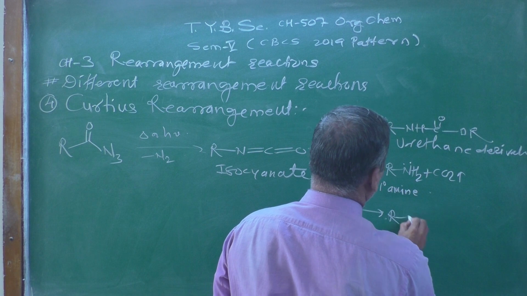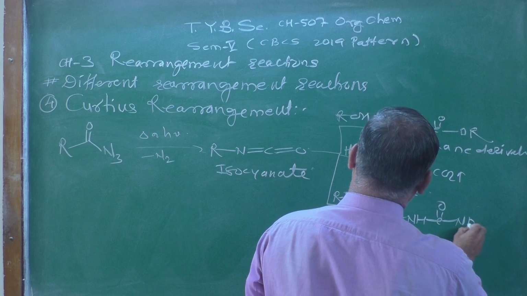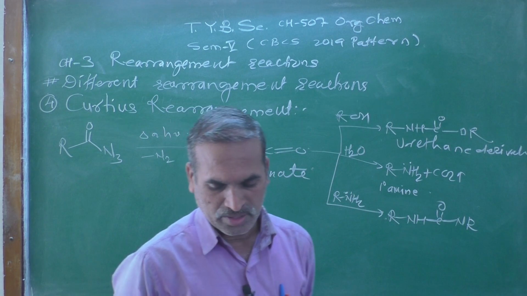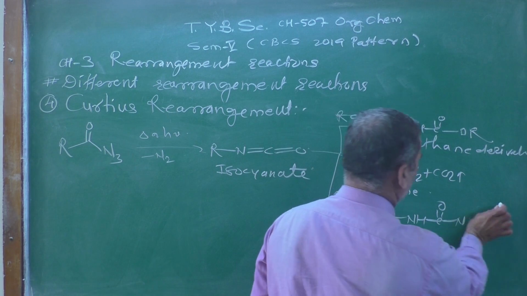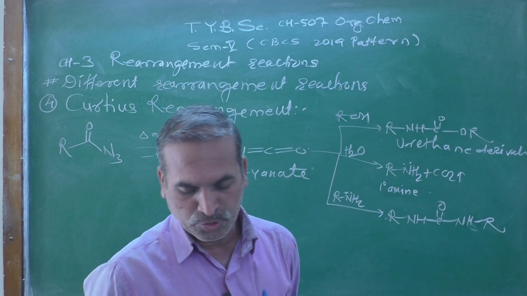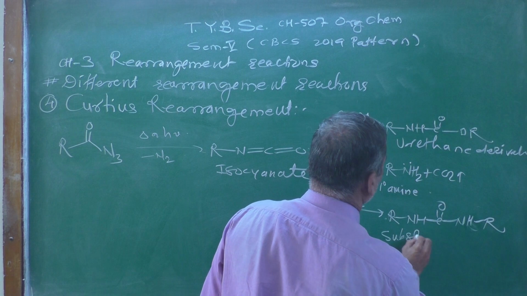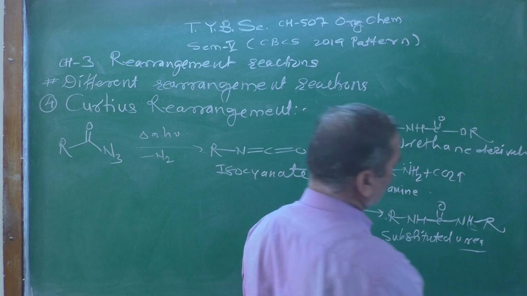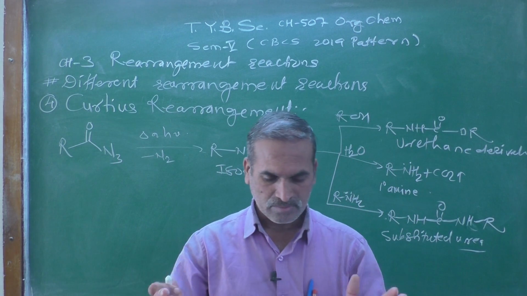Here RNH-C(=O)-NHR, this compound is known as substituted urea. Substituted urea will be obtained during this reaction.